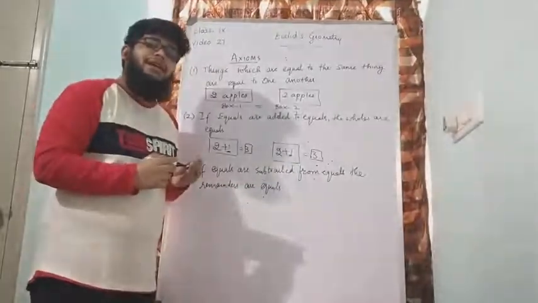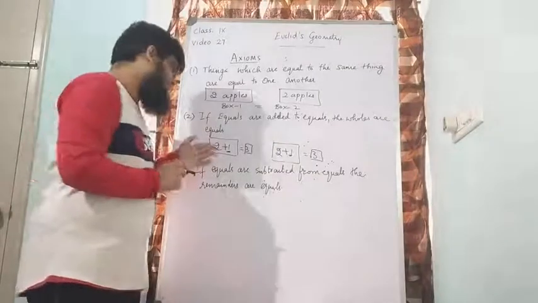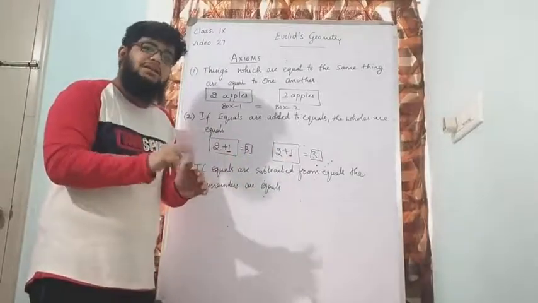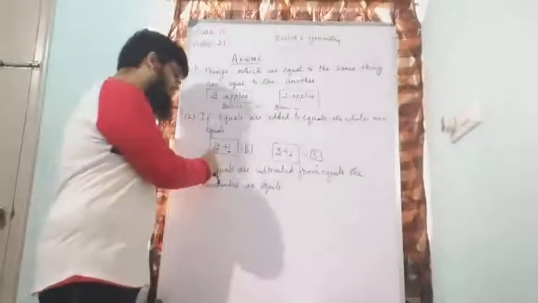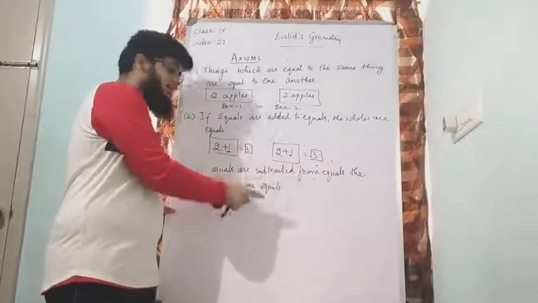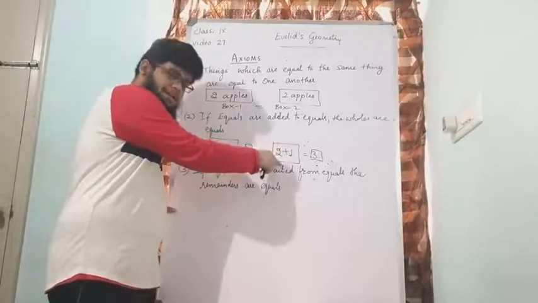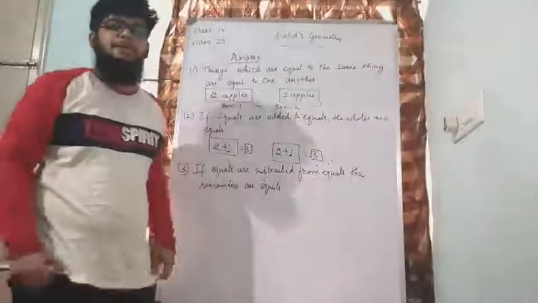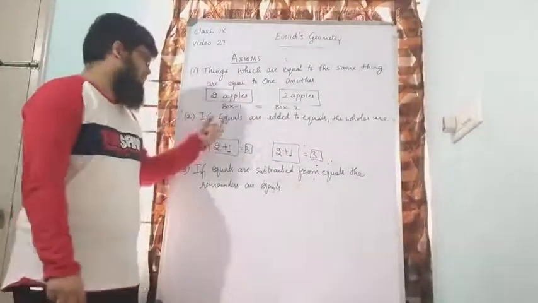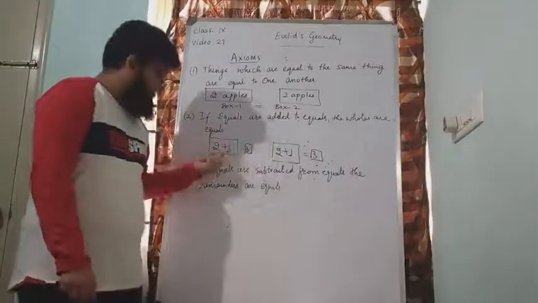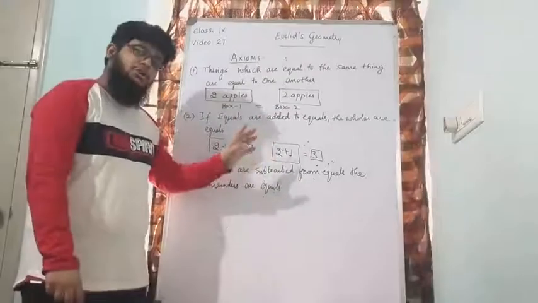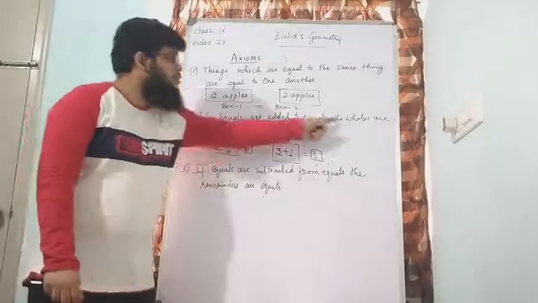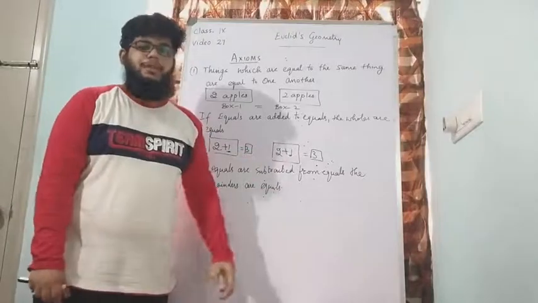So what we are trying to understand from the second axiom is, if we already have something that is same, and to that we are adding something that is again same. Example, two apples and two apples I already had. To this I am adding one apple, to this also I am adding one apple. The whole or the answer is going to be 3 apples, and the answer here also is going to be 3 apples. That is the meaning of the second axiom. If equals are added to equals, that means 2 apples and 2 apples are equals. To this also we are adding equals, 1 and 1, same, 1 and 1 are equals. The wholes are equals, that means the answer you will get will also be equal.